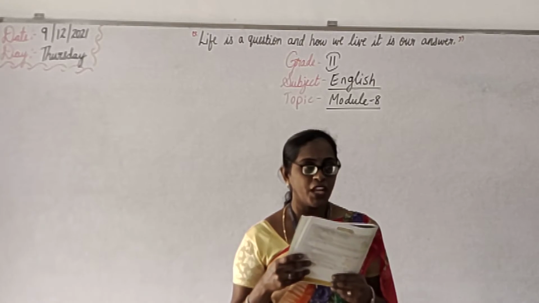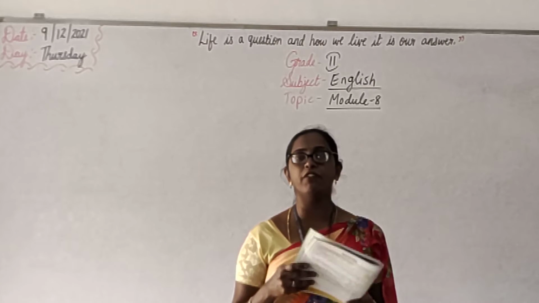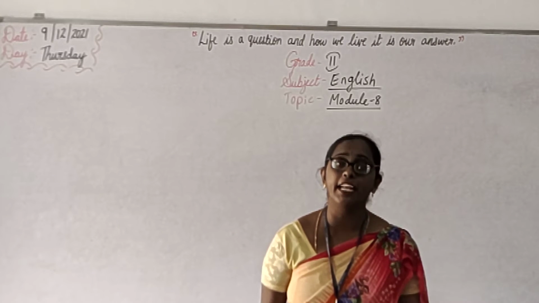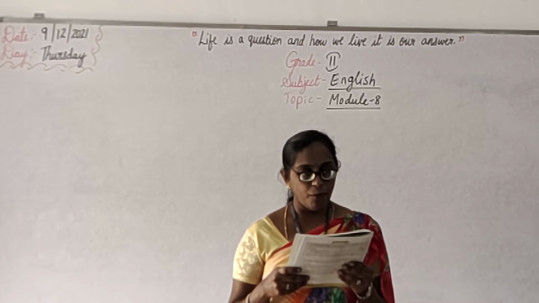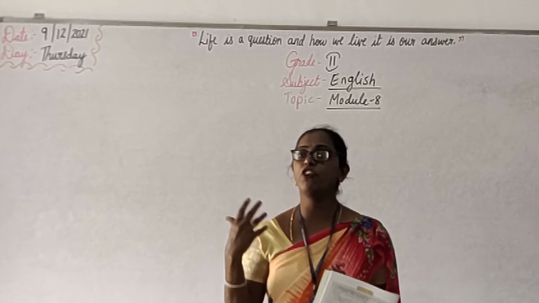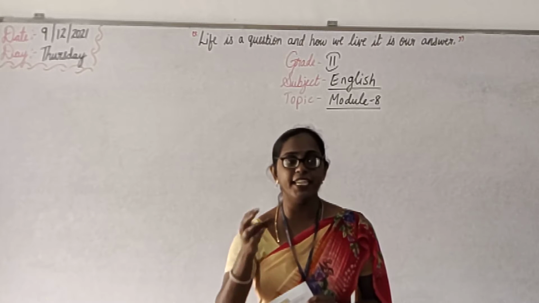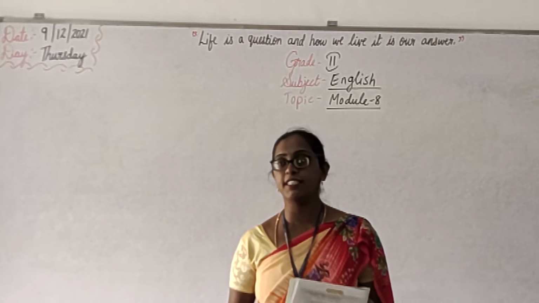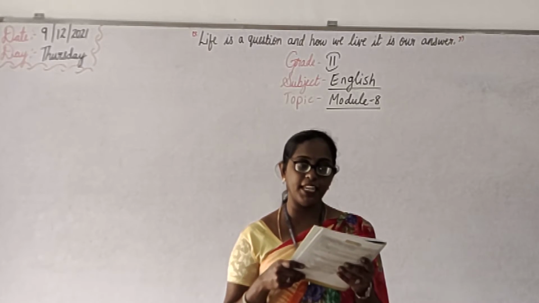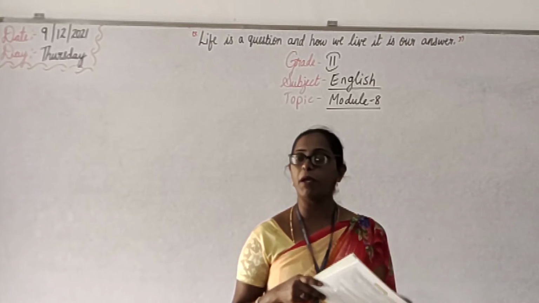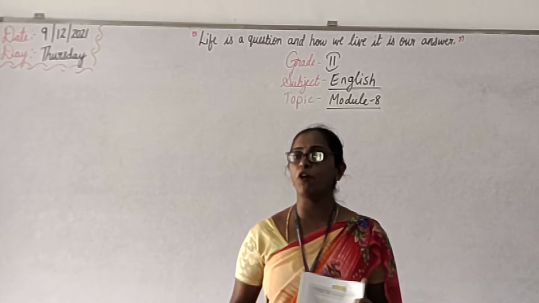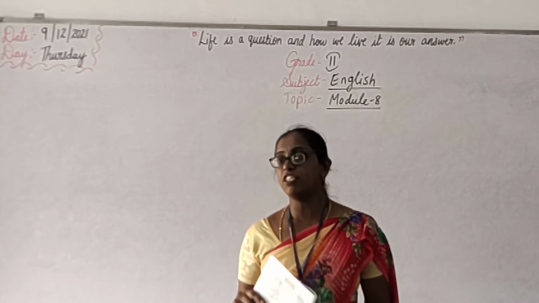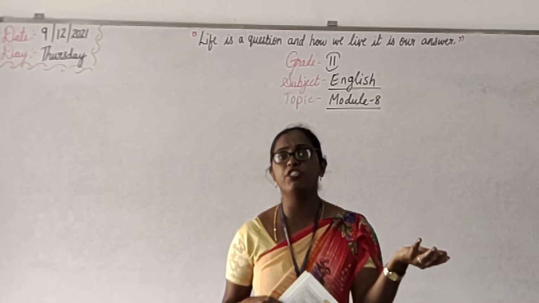Then Lena is telling, "I will go to market with my parents." She is telling, tomorrow I will go with my parents to the market. Understanding? Then Mona is asking, "What will you buy?" She hasn't bought yet, right? She is going to buy. That is simple future tense. Then Lena is telling, "My birthday is coming soon. I will buy a dress for my birthday party." She is going to the market to buy some dresses for her birthday which is going to come. So these are all simple future tense, right?